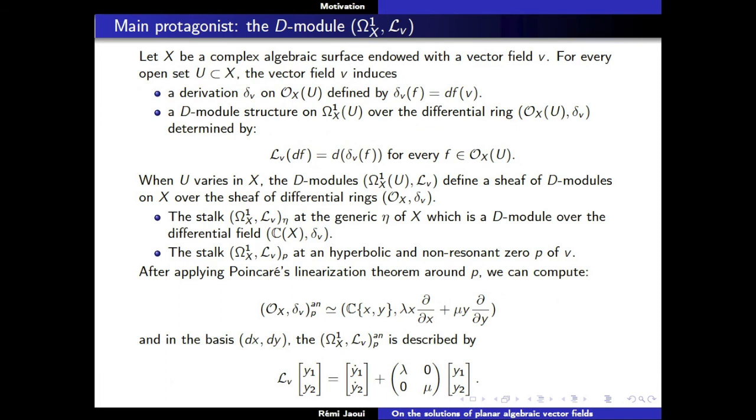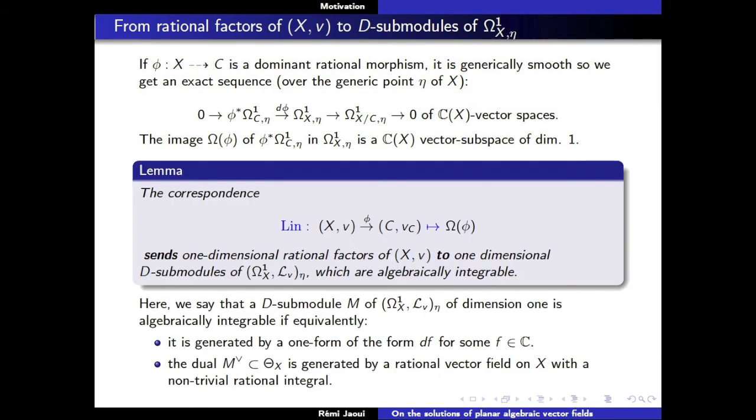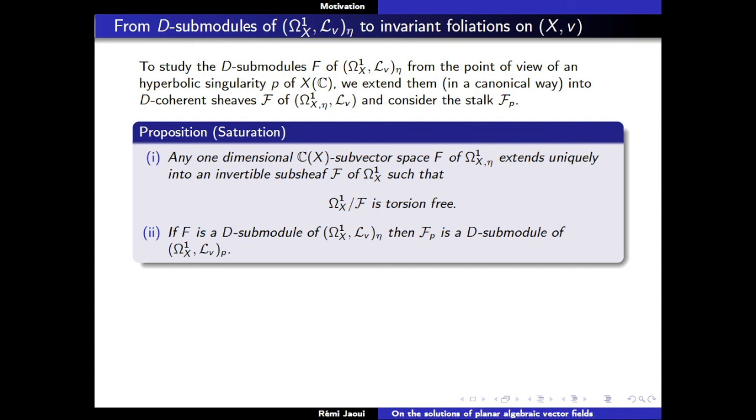So what do we do now to get from a D module that is defined at the generic point to something that is defined everywhere? We use foliation. To study the D module at the generic point from the point of view of the hyperbolic singularity, we are going to extend this D module completely on X and consider the stalk at P. So how do we do that?